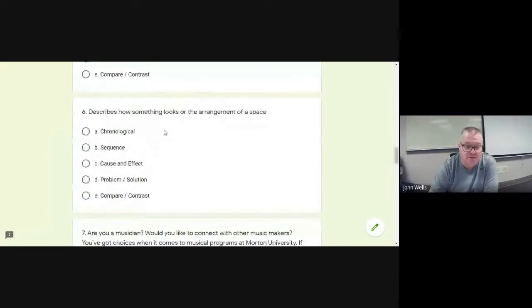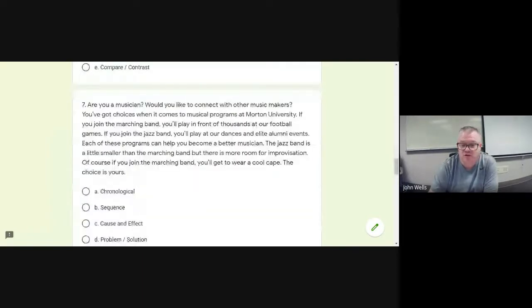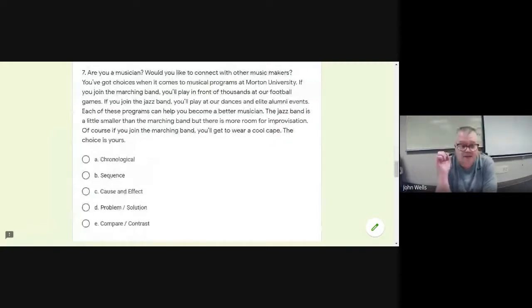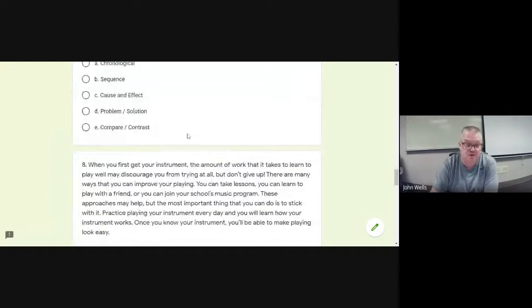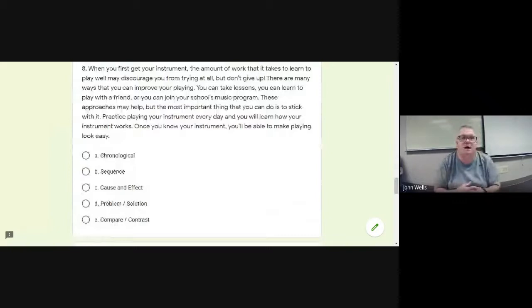And then we start to get into little short snippets of text. And then we ask you, read this, tell us what structure is being used. So you would go in here and look to see, based on this reading, which of these structures is most likely being used. I know in the real world or in larger text you might have more than one structure in a text. We did try to make sure that these were singular so there wouldn't be a discussion or confusion about them, right?